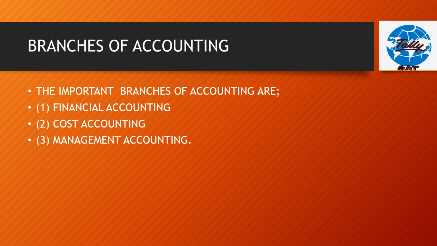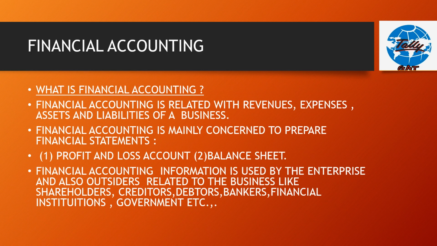Now let us know the various branches of accounting. The important branches of accounting are financial accounting, cost accounting, management accounting. We should know what is financial accounting first. Financial accounting is related with revenues, expenses, assets, and liabilities of a business.